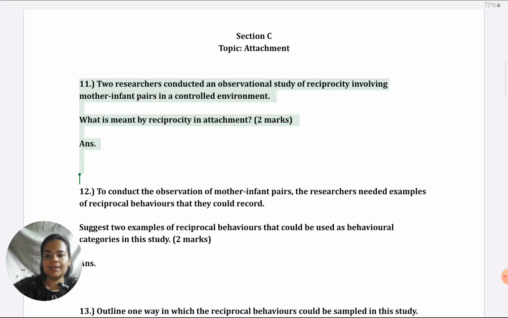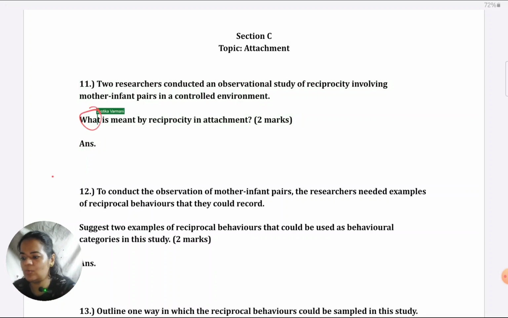Looking at it, we can make out it's a research methods type of situation. They're definitely going to ask us something related to research. But as of now, the first question is just asking about a concept, which is reciprocity. The command term is what? What is an AO1 command term? Purely descriptive. There is no situation to which they want us to apply this concept, so it's not AO2, and they've not asked for an evaluation, no strengths and weaknesses, so it is not AO3 also.